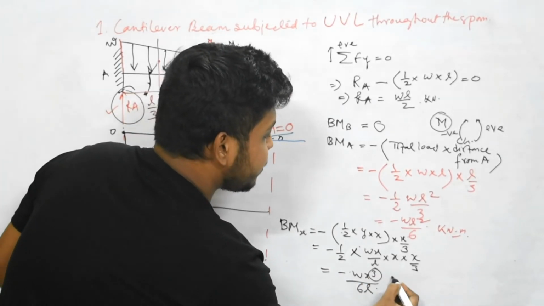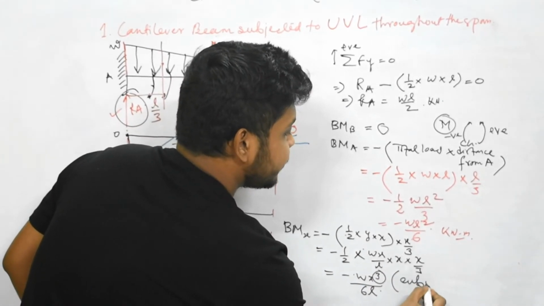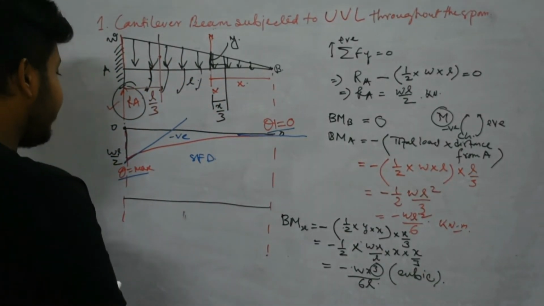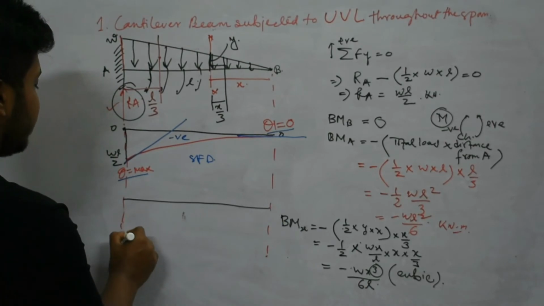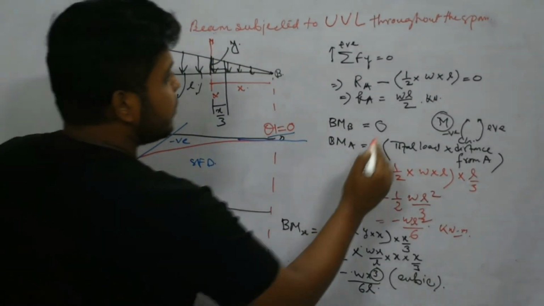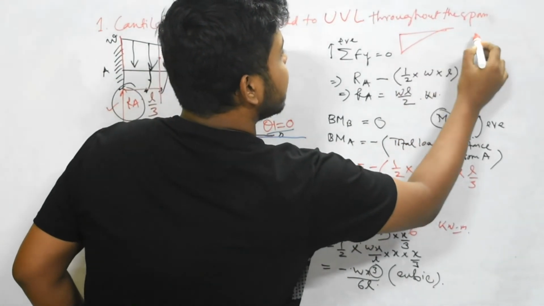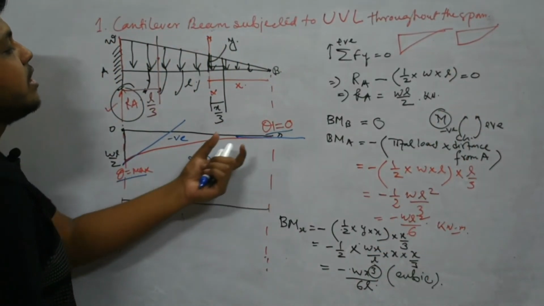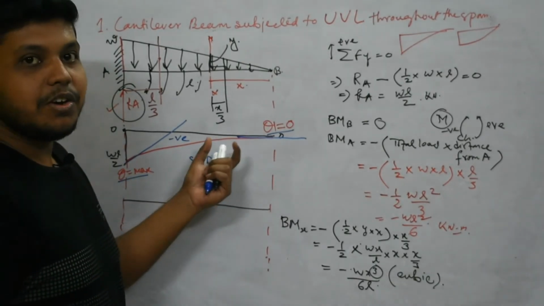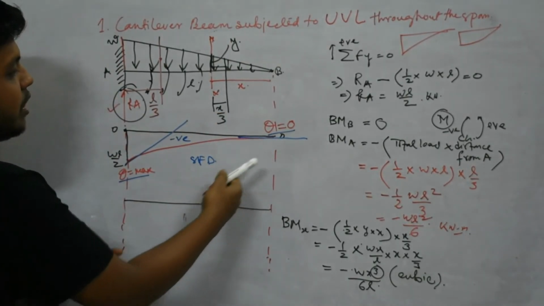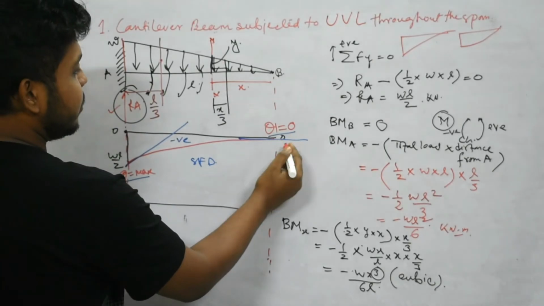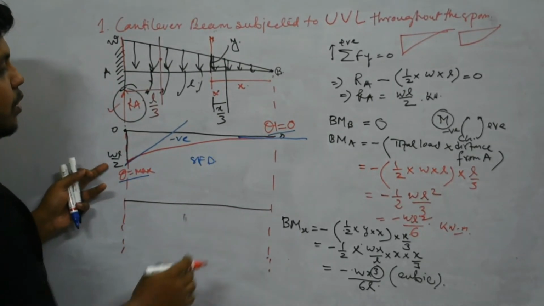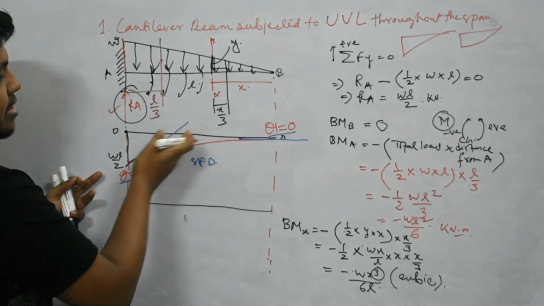So x has a power of 3, that means the profile will be cubical. So similarly we can check whether this cubical profile will be like this or like this. So we have to find out what is the shear force value, is it increasing or decreasing from right to left. So we can see here the value is 0, we got the shear force value here 0, and here it is WL by 2. That means 0 to WL by 2 means it is increasing.